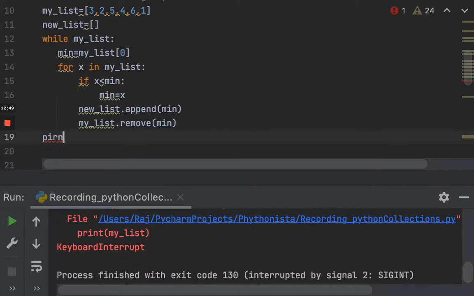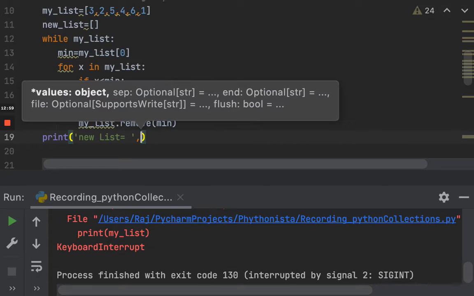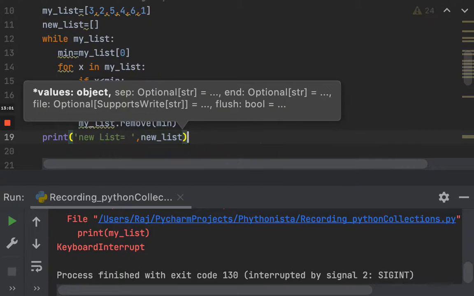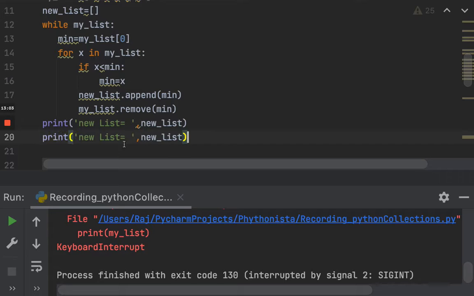Let's print new list, and in a similar way, I would get my list like this.